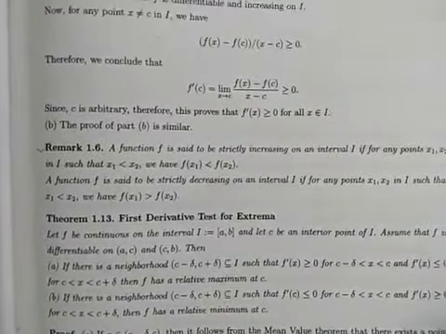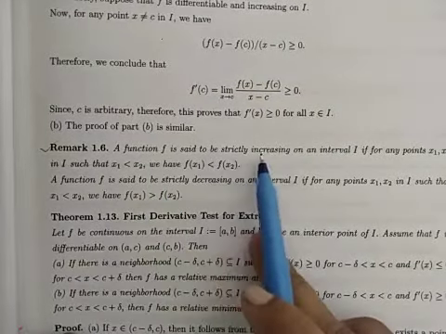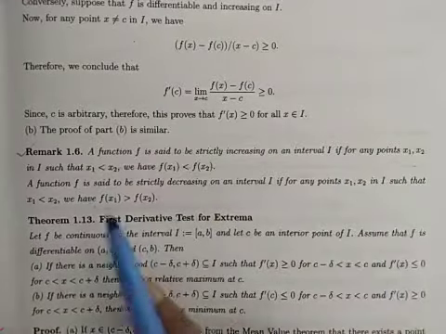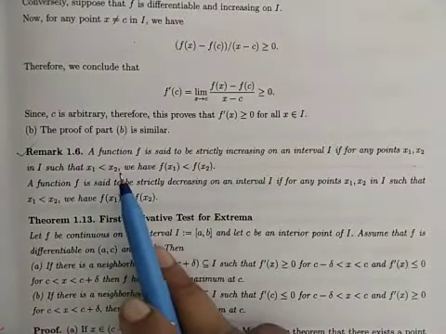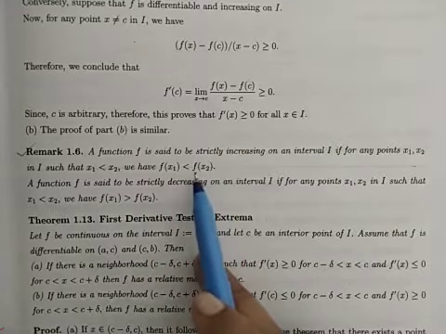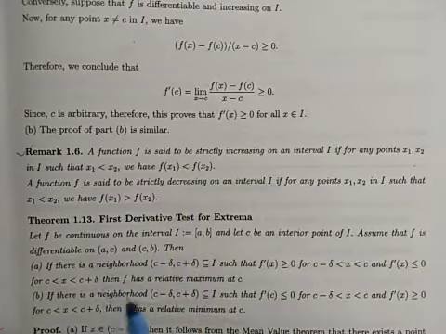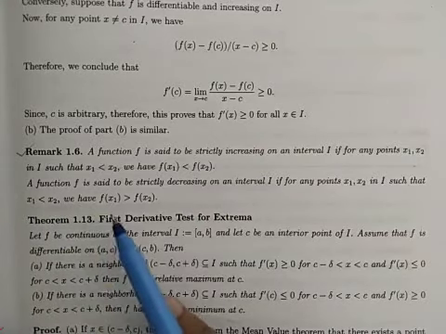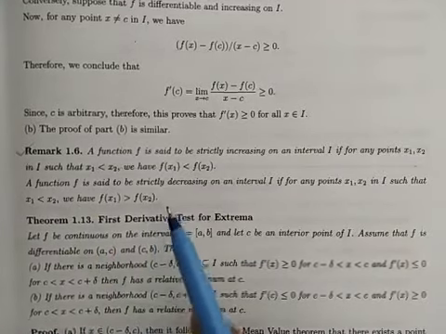So here is a remark. A function f is said to be strictly increasing on interval I if for any points x1, x2 in I, if x1 less than x2, we have f of x1 less than f of x2. Similarly, strictly decreasing: if x1 less than x2, we have f of x1 greater than f of x2.